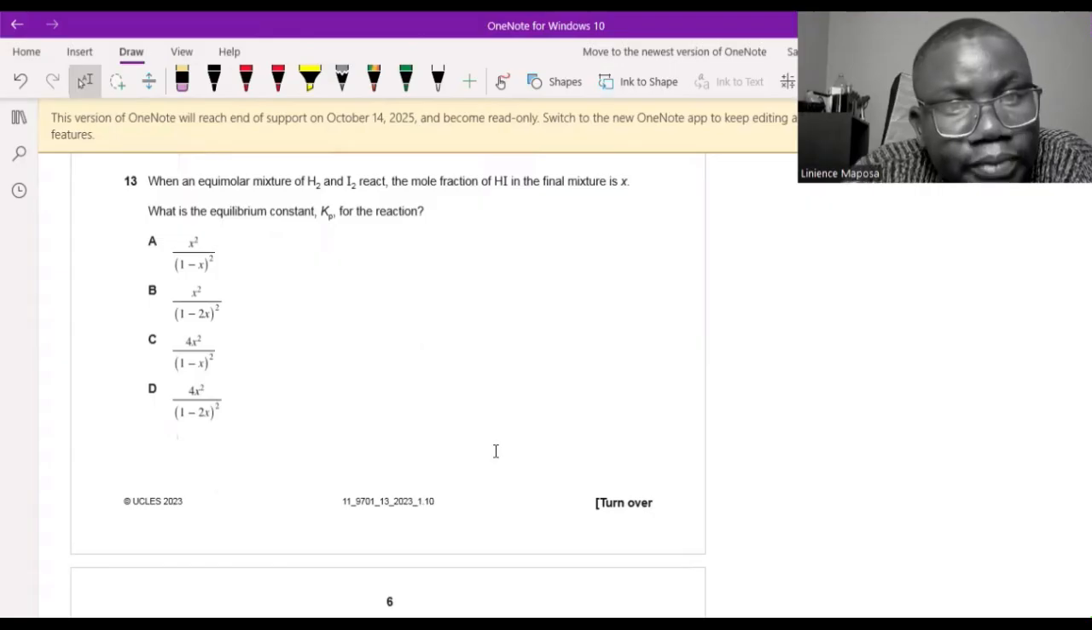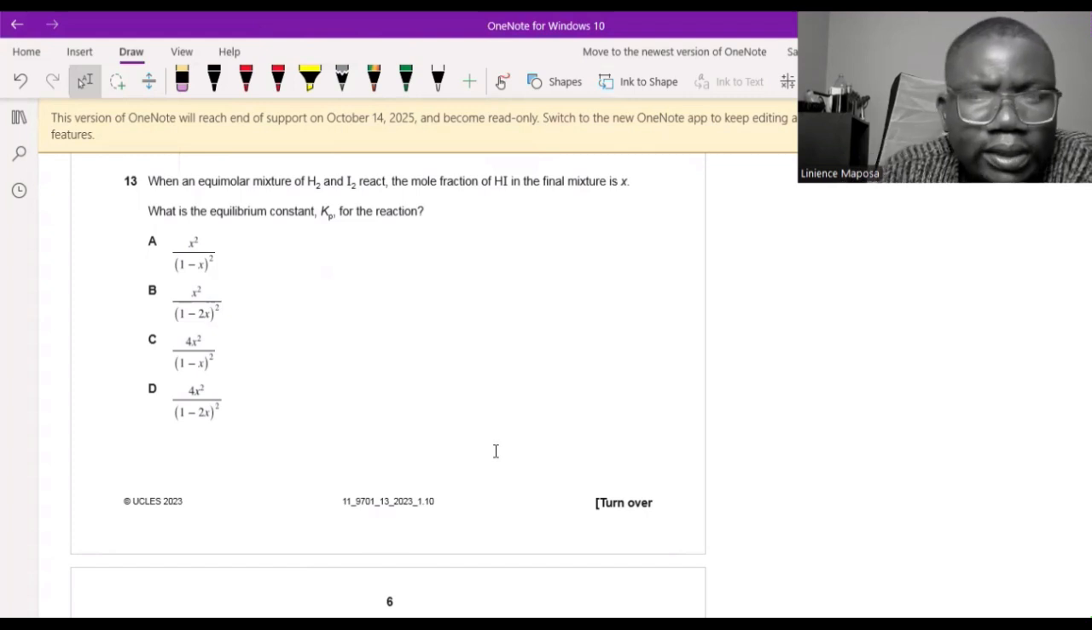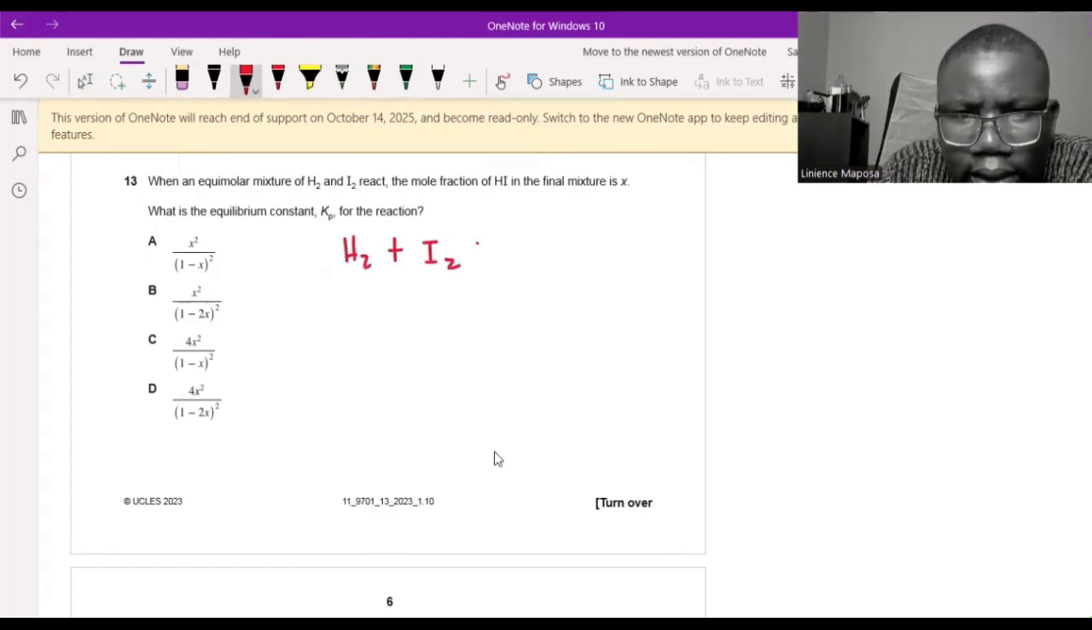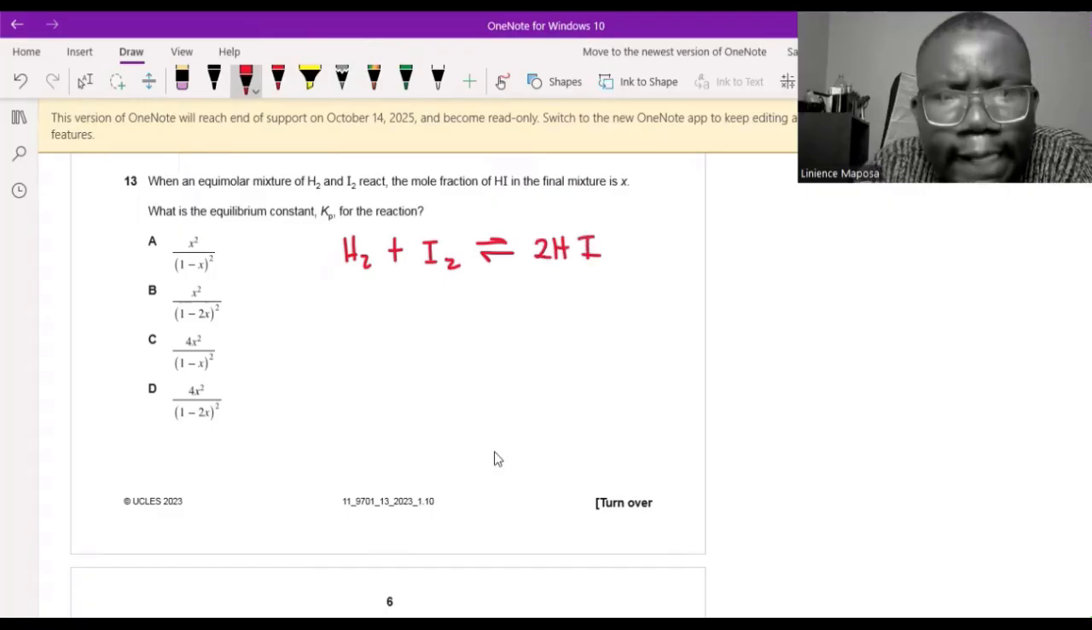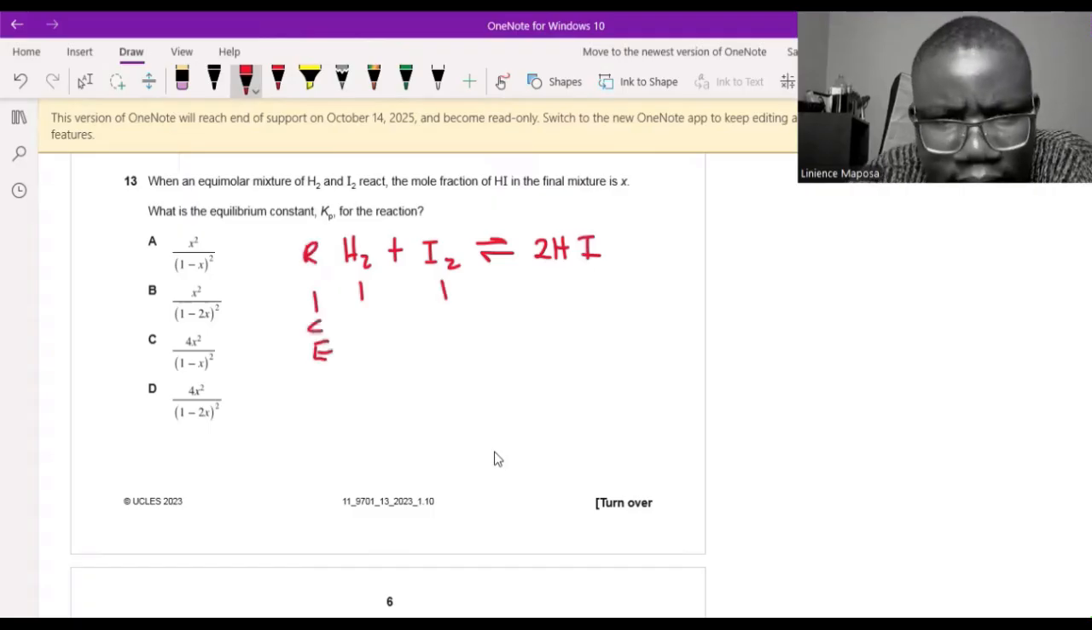When an equimolar mixture of hydrogen and iodine react, the mole fraction of hydrogen iodide in the final mixture is X. Hydrogen plus iodine are reacting at equilibrium to produce hydrogen iodide, so this must be 2. We are reacting equimolar amounts, so let's say this one is 1, this one is 1. Okay, RICE table.